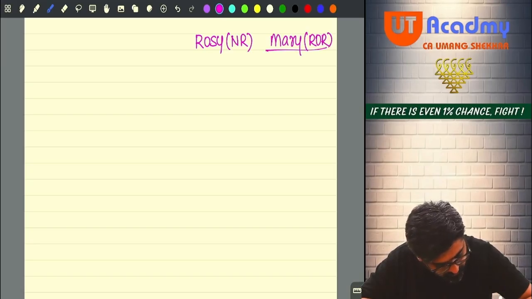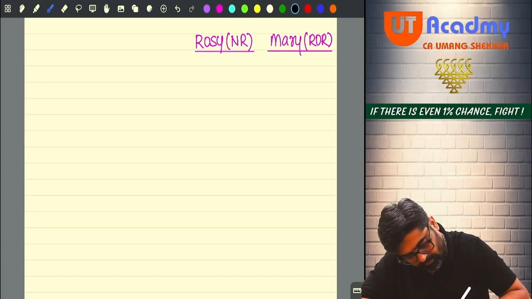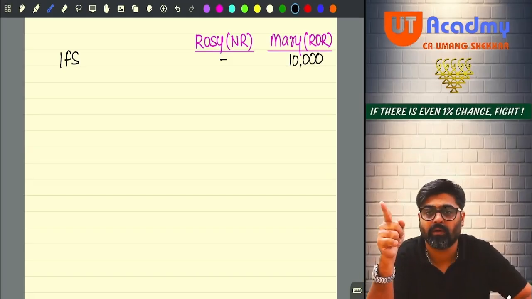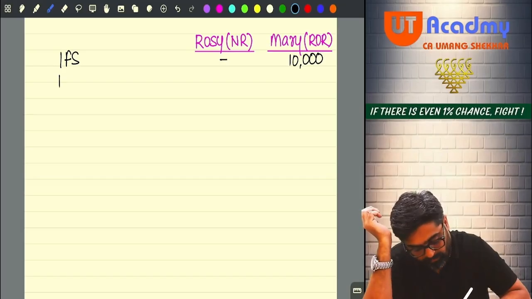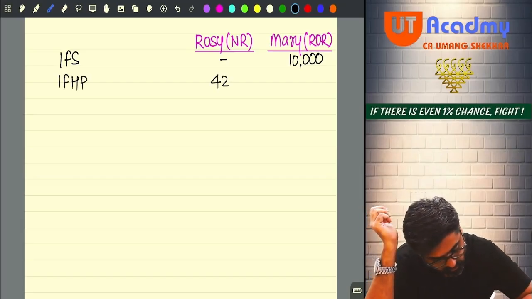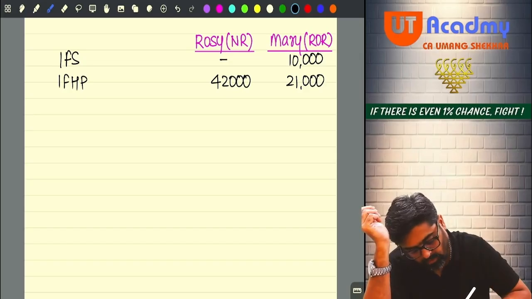Okay. Tell me, first, income from salary. For Rosie, no salary is taxable. For Mary, 10,000 salary is taxable. We have already calculated. Yes or no? For both of them, income from house property is there. For Rosie, it is 42,000. And for Mary, it is 21,000. For both of them, there is no PGBP income.